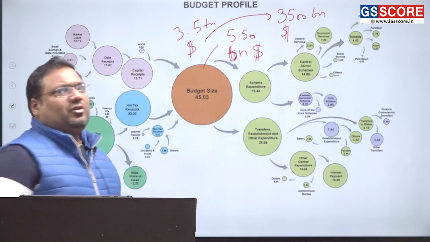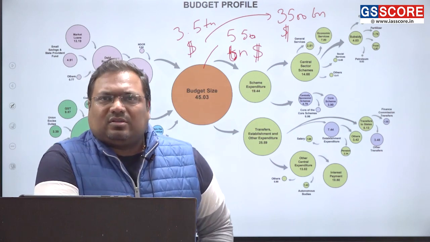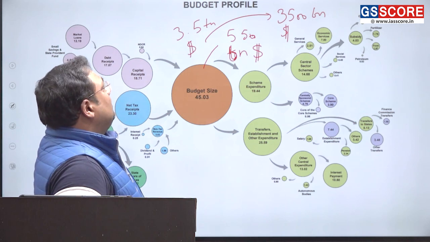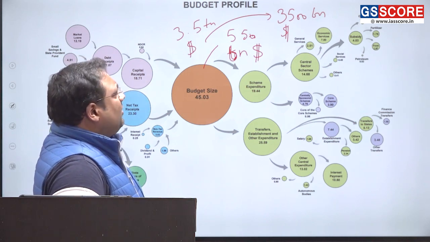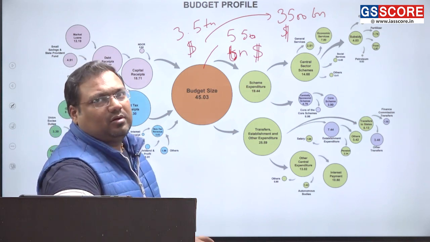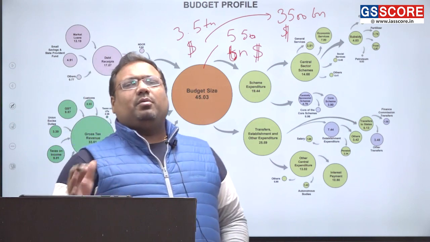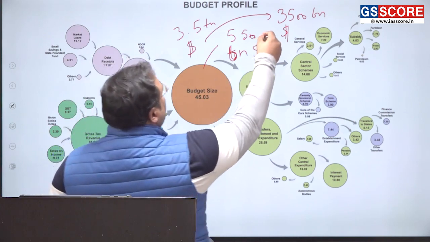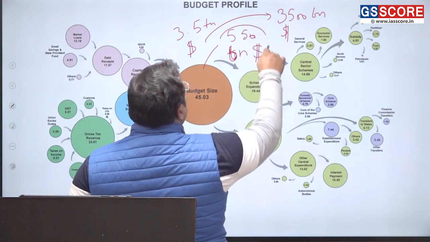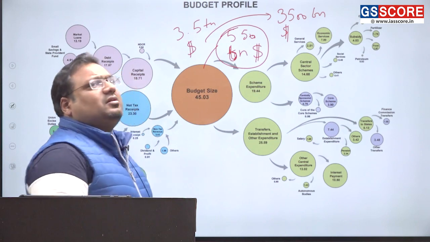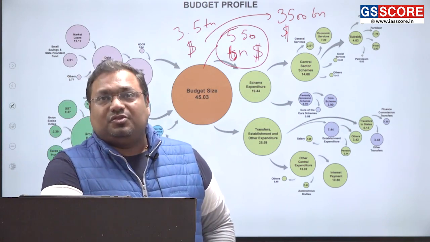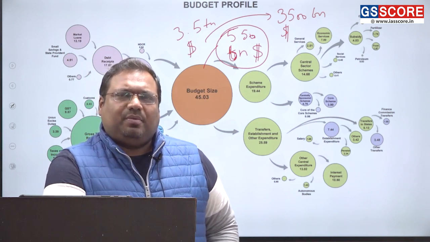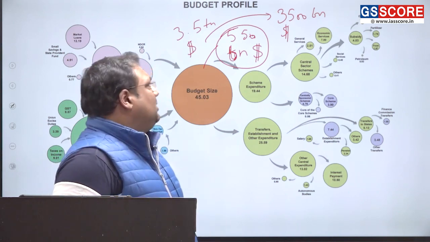So if our national economy is about $3,500 billion, then the budget is equal to $550 billion. Okay, so this gives you a broader idea. And that means the budget is roughly 17 to 18% of the GDP. So you can understand how much of our GDP is affected by the government.